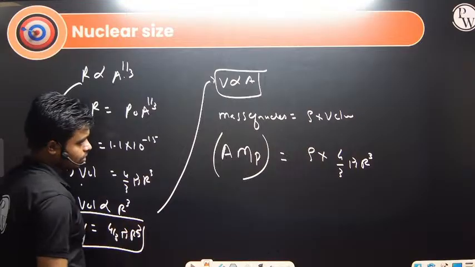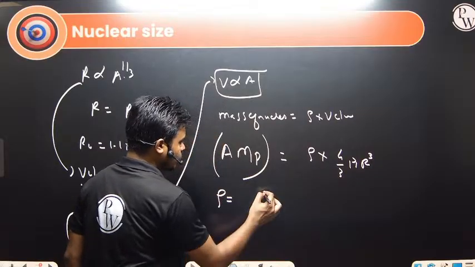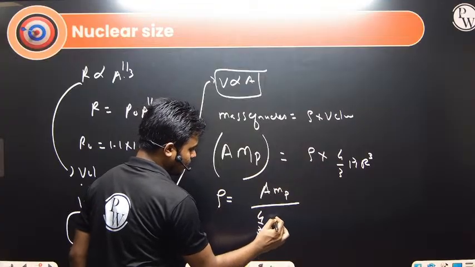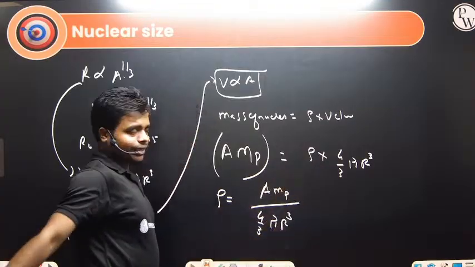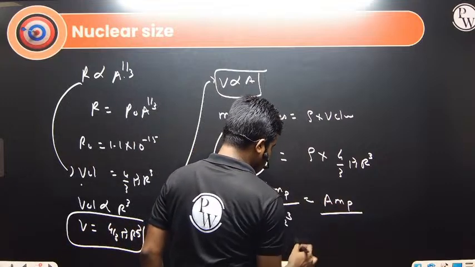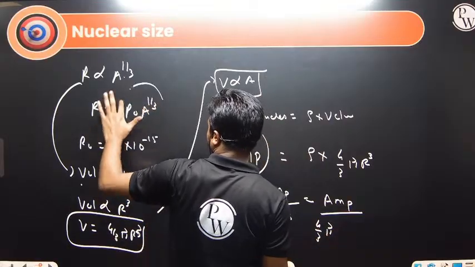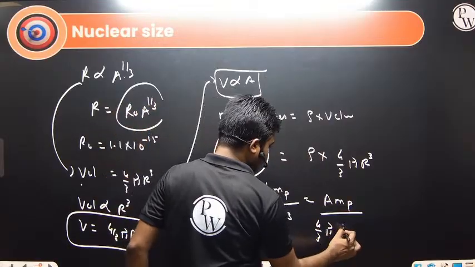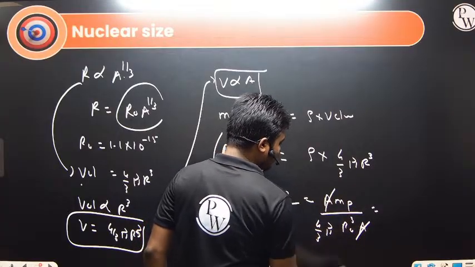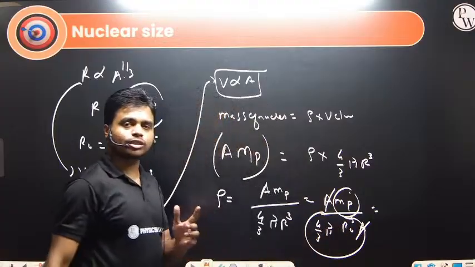So if I talk about the nuclear density, what is nuclear density? A into the mass of the proton divided by 4 by 3 pi R cube. What is R cube? R is R naught into A to the power 1/3, so this is R naught cube into A. So this A and A cancel. This particular term, the mass of the proton, is constant. So the nuclear density is constant for every element.